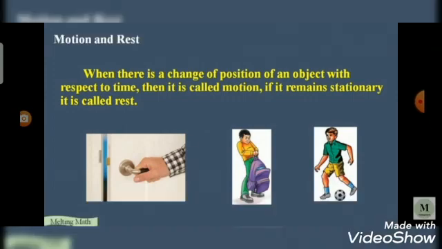In the first one, the man unlocked the door. That is the motion. Before unlocking the door is rest. In the second picture, the boy pulled the bag. Pulling the bag is the motion. Before pulling the bag, that is rest. The last picture, the boy kicked the ball. This is the motion. Before kicking the ball, it is at rest.